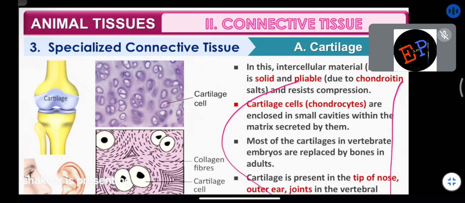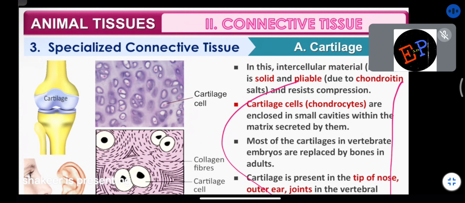Cartilage cells are present, and in between the cartilage cells you will find a solid intercellular matrix, which is solid, incompressible, but pliable. Pliable means it has elastic properties. Are you able to understand? It can be bent, it can be flexible also. That is the nature of the intercellular matrix. That is why you can bend your ears, no?